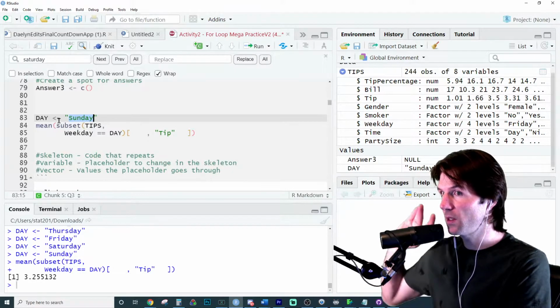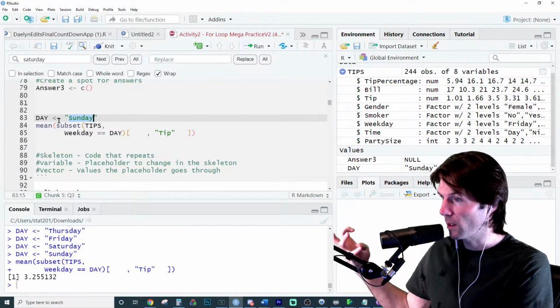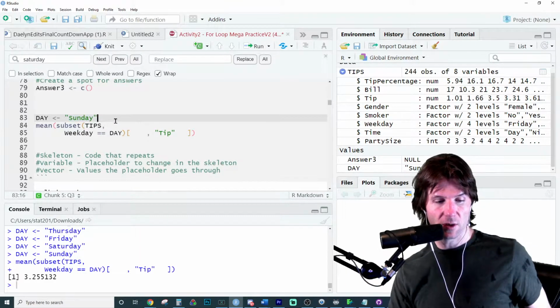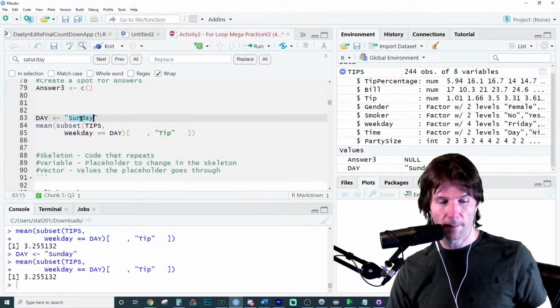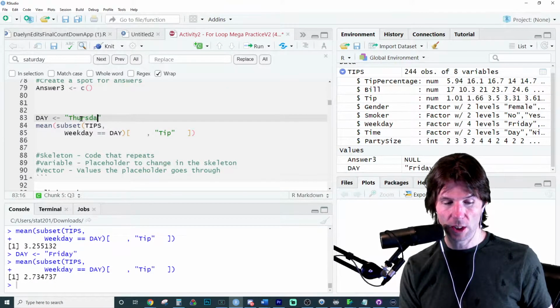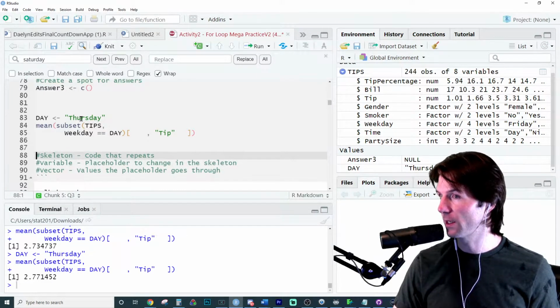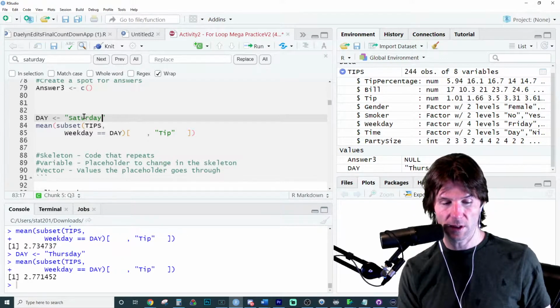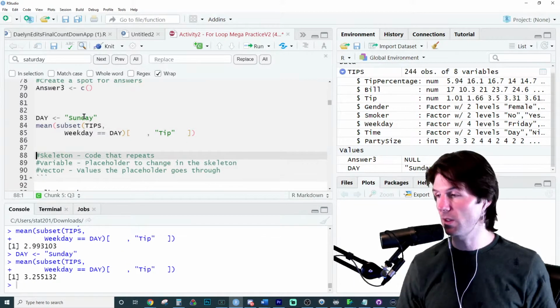It's a good example, or at least the way we have it written right now without it being in a for loop breaks it down into its components, that we have a code that repeats. You notice I never changed this code right here. I'm only changing what is assigned to the what. It's just repeating kind of what we've been practicing.